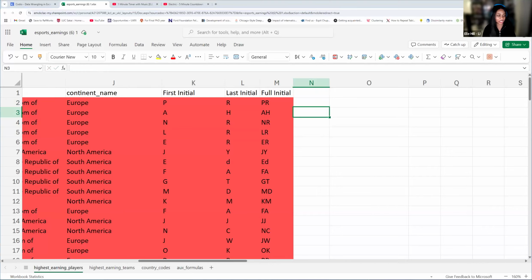Any other questions? We're approaching our break. See some typing, and then for the full initials, using and is fine. Just since the exercise is asking us for concat, that's why we're using concat, but using and is okay as well. And then, yep, concat and concatenate are the same.